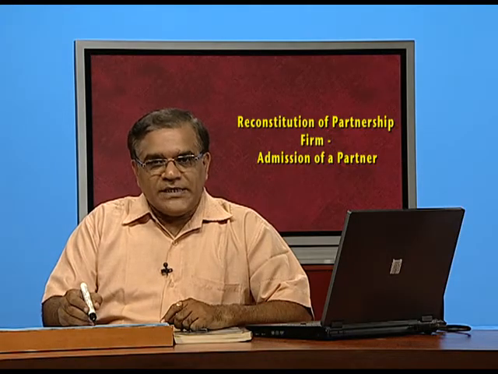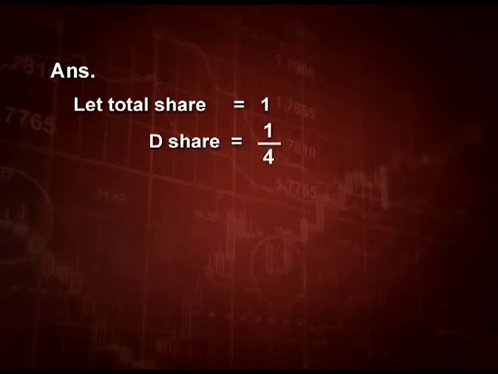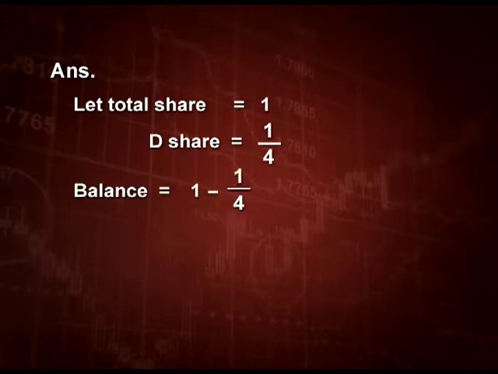Is it okay? Let us assume the total share as 1. Now, D's share is 1/4. Therefore, balance is equal to 1 minus 1/4, that is 3/4.